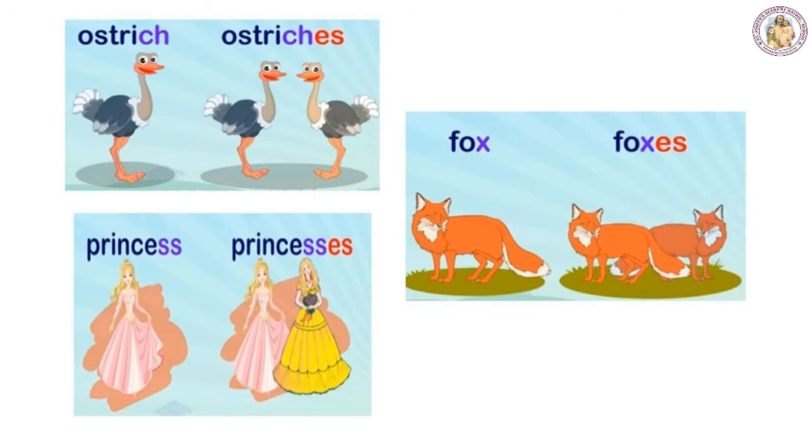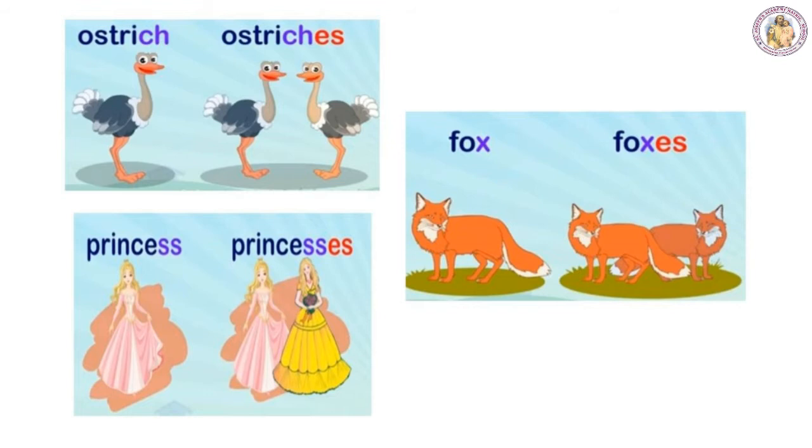Ostrich. Again this word ends with the letters CH. The last two letters are CH. So to make it plural, you have to add ES. Ostrich, ostriches. Next example is fox. This word ends with the letter X. To make it plural, you have to add ES.